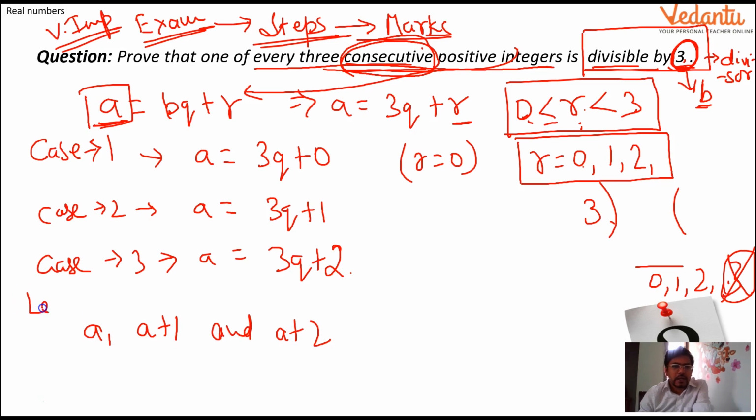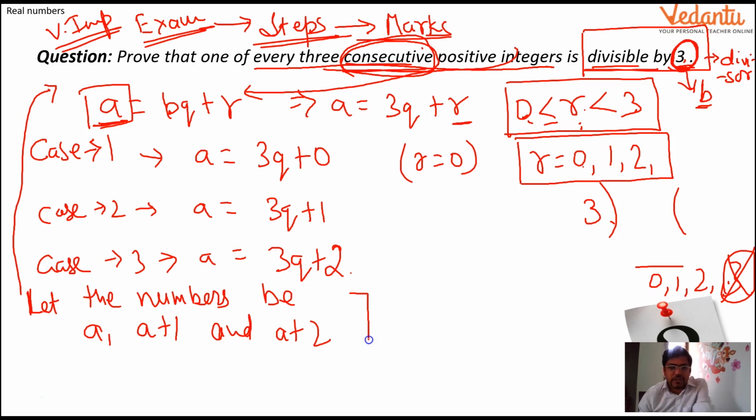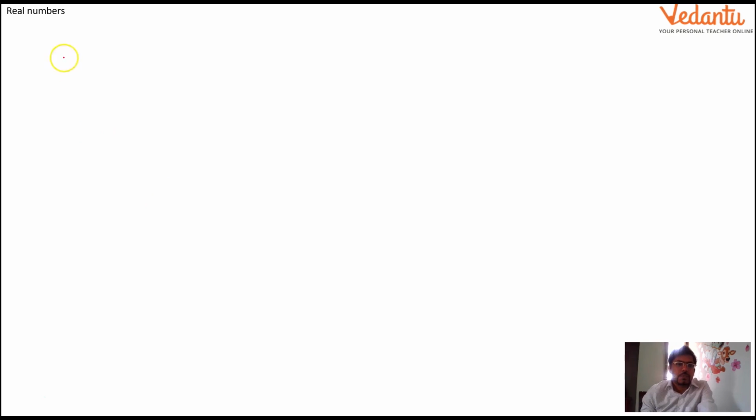So I'll just write a line here: let the numbers be. Now this line should have come here, but I did not write it at the very start, because I wanted you to understand how we are going to apply the concept which we have just learned. So please pay attention. While writing it in the exam, this will be your first step, and then the whole second step will come after this. If that is clear, I'll write it down on the next page.